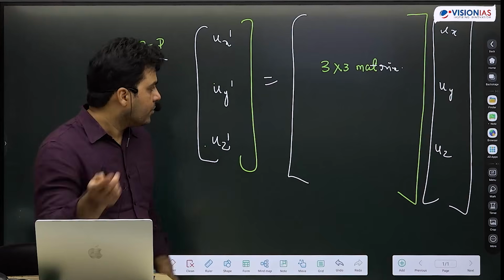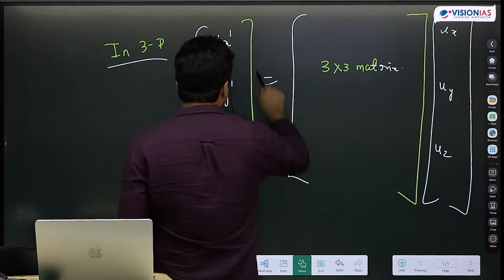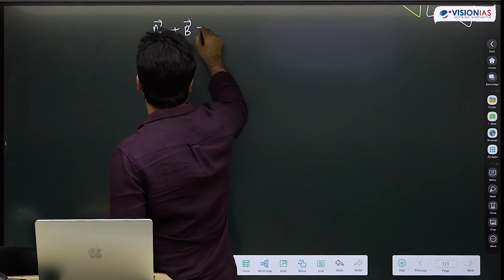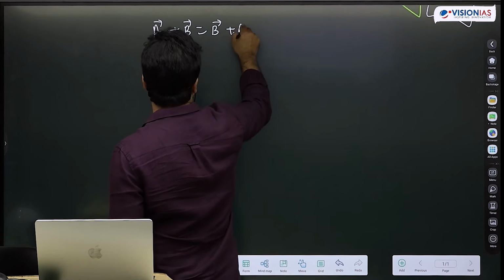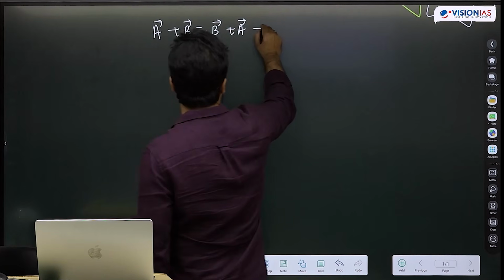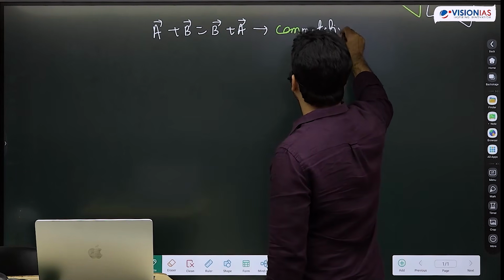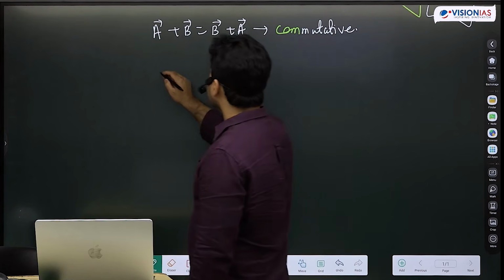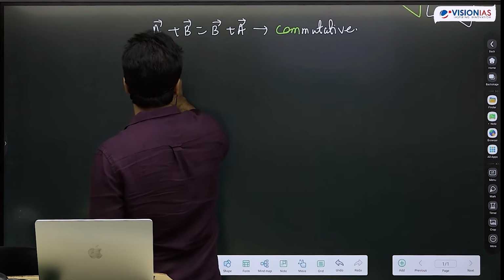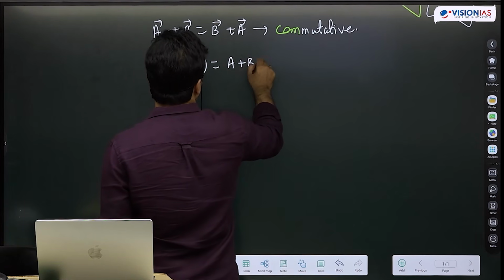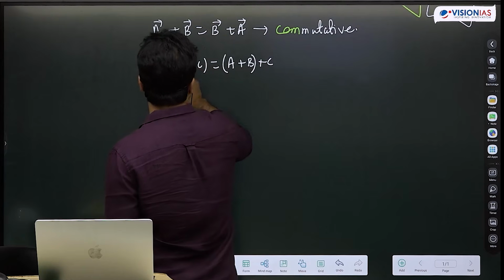By the way, you already know many properties of vectors. I already wrote a few of them. So for example, I know a plus b is b plus a. This is called the commutative property. I also know that (a plus b) plus c is a plus (b plus c).